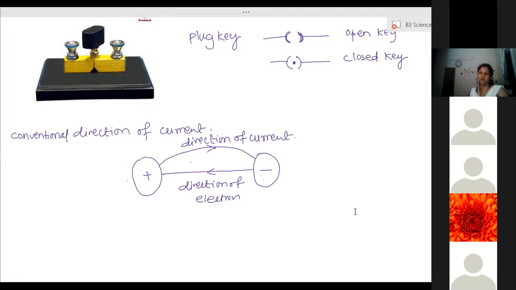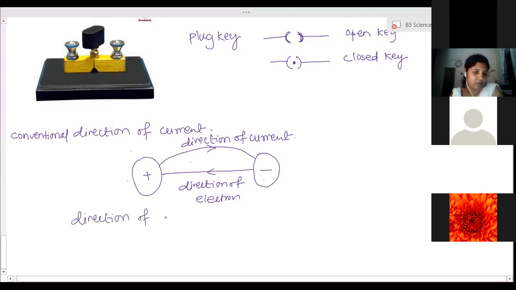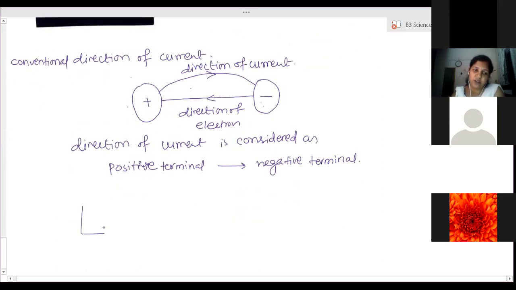Yes, ma'am. The conventional direction of current is from the positive terminal to the negative terminal of the battery. So if we draw the circuit, we need to show the direction of current.